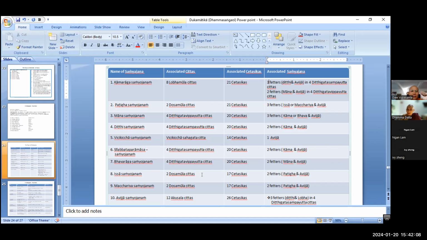When there is asa, there is no chance for the Macchariya Kukkucca to arise, right? They cannot arise together at the same time, right? Different object, right? This is the main point, right? That is why among the dosa group, Macchariya, Kukkucca are not included.